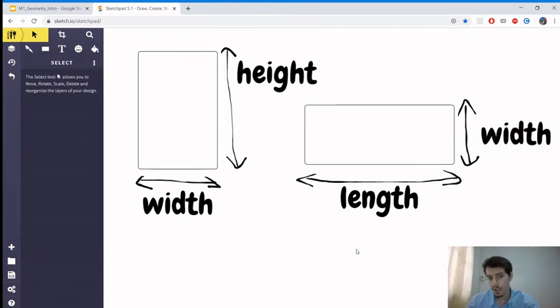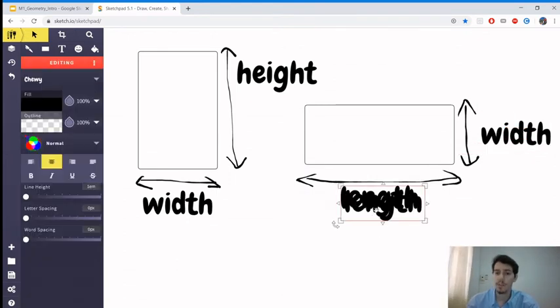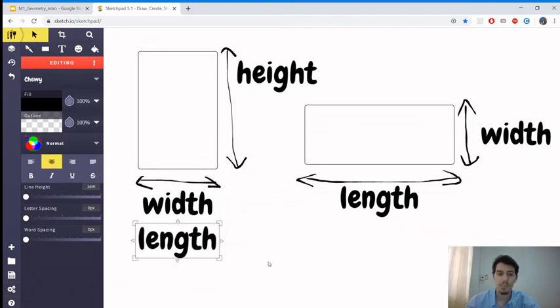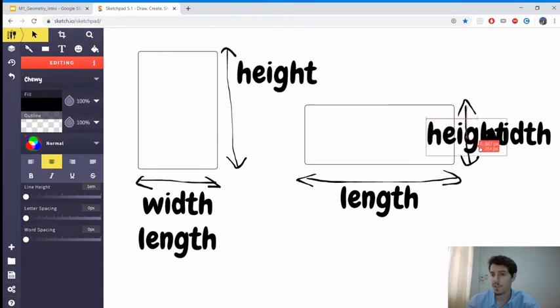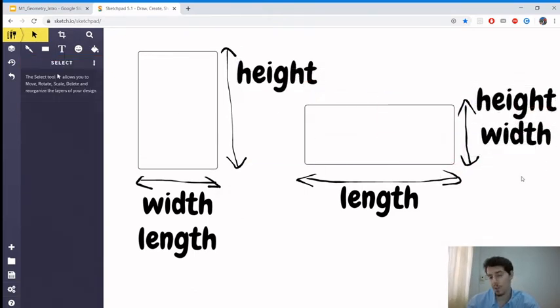But the truth is, actually, it doesn't matter so much. If you would use the length for this side, it would also be okay. All right. If for this side here you would say this is the height, it would also be okay. The words just help you when you describe it to someone, it helps to imagine in your head. Okay. If you're telling me about a rectangle that has a height, I will think about this rectangle. If you're telling me about a rectangle that has a length, I will think in my head about this rectangle. Okay. But the truth is, it doesn't matter so much.